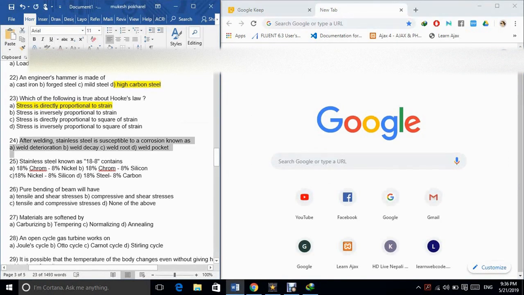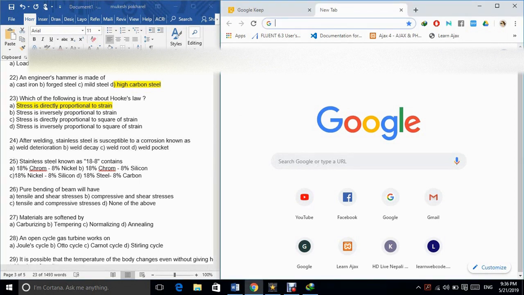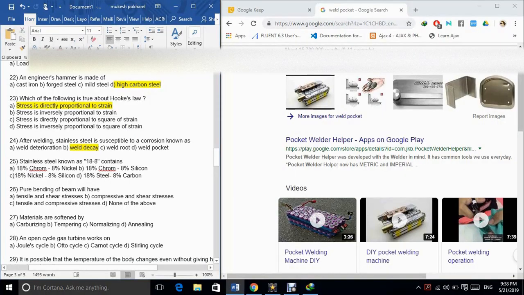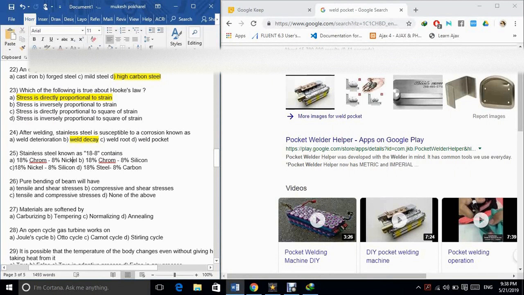24. After welding, stainless steel is susceptible to a corrosion known as A. Weld deterioration. B. Weld decay. C. Weld root. D. Weld pocket. The correct answer is option B.